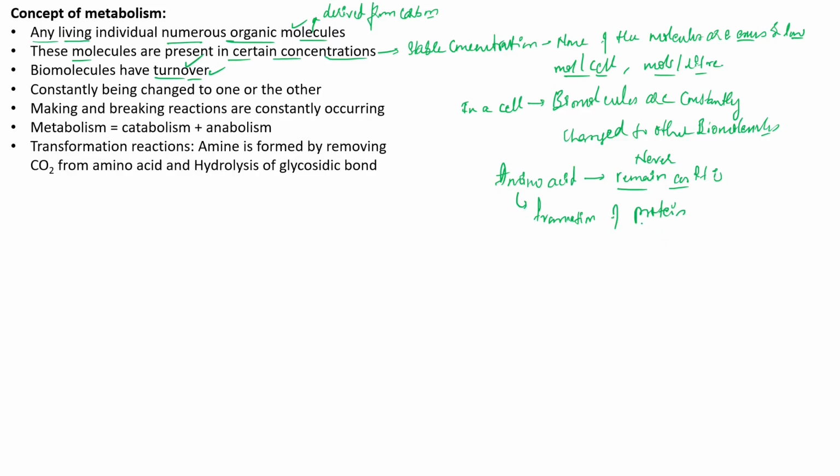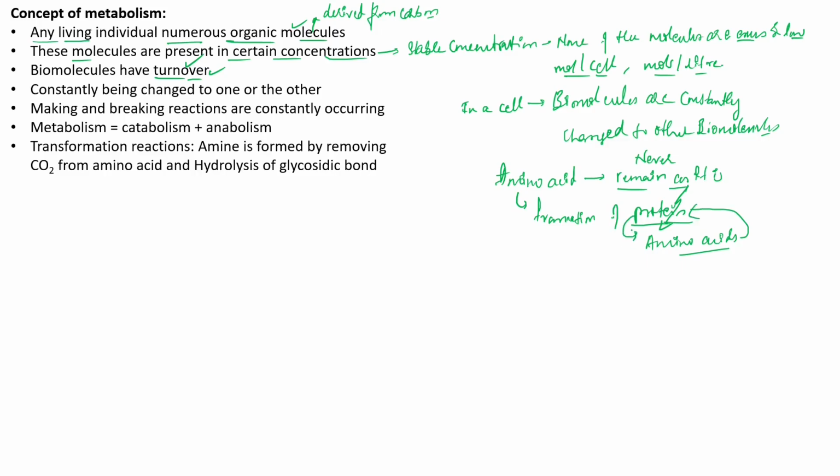Similarly, when a protein is formed inside the cell, there is no rule that the molecule will be present in the form of protein only. The protein may be broken down to give us the amino acids back. So amino acids may be joined to form proteins, and proteins may be broken down to give amino acids.